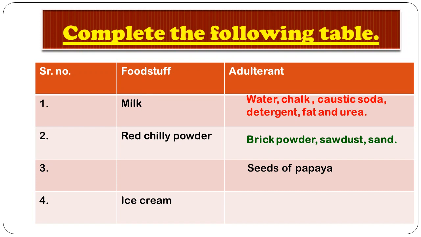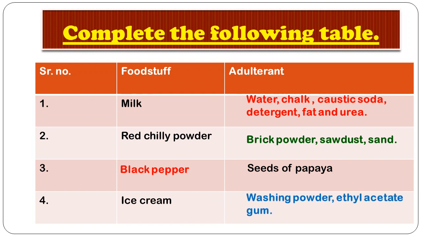Okay, now third, here the adulterant given is seeds of papaya, and this adulterant is added to black pepper. We know that the seeds of papaya are black in color, so this adulterant is mixed with the black pepper. And for ice cream, the adulterants or impure substances are washing powder, ethyl acetate and gum. So these all are chemicals. These chemicals make the foodstuff impure, or reduce the quality of the original foodstuffs.